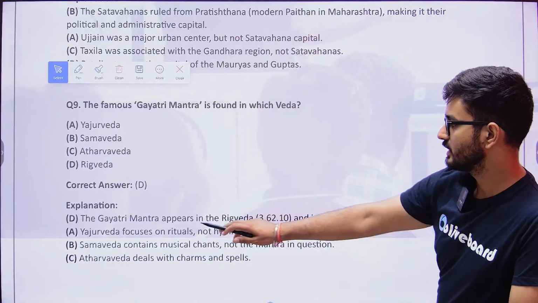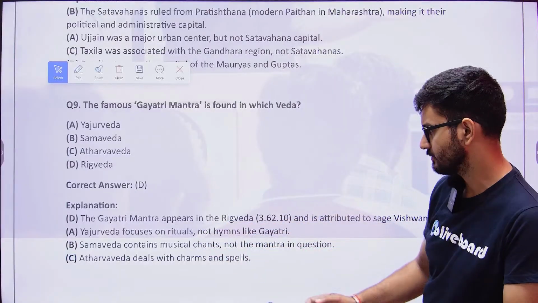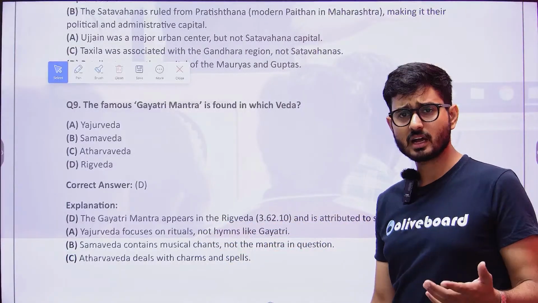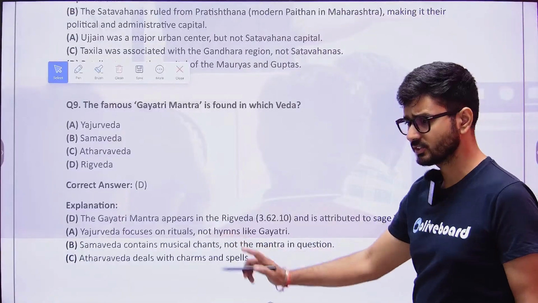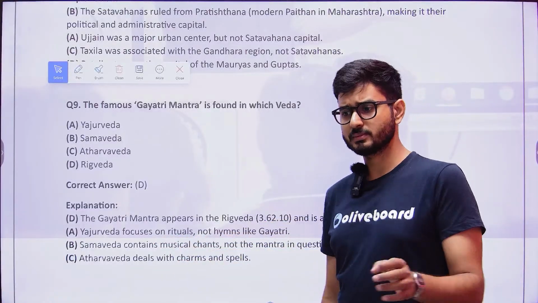Yajur Veda is a Veda on ritual. Sama Veda is a Veda on music, and swaras, ragas and raginis are mentioned in this Veda. Atharva Veda deals with charms and spells, and this will be asked to you in the examination.